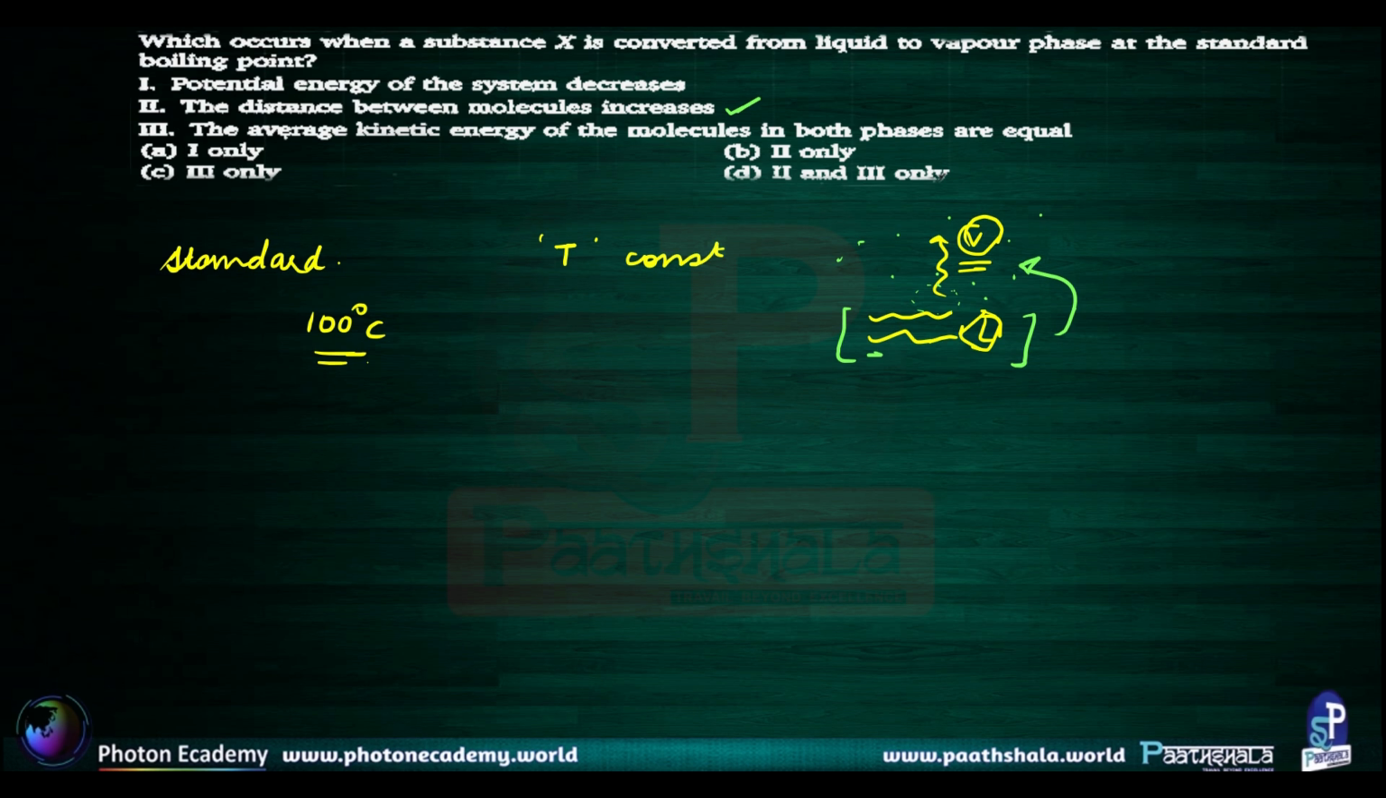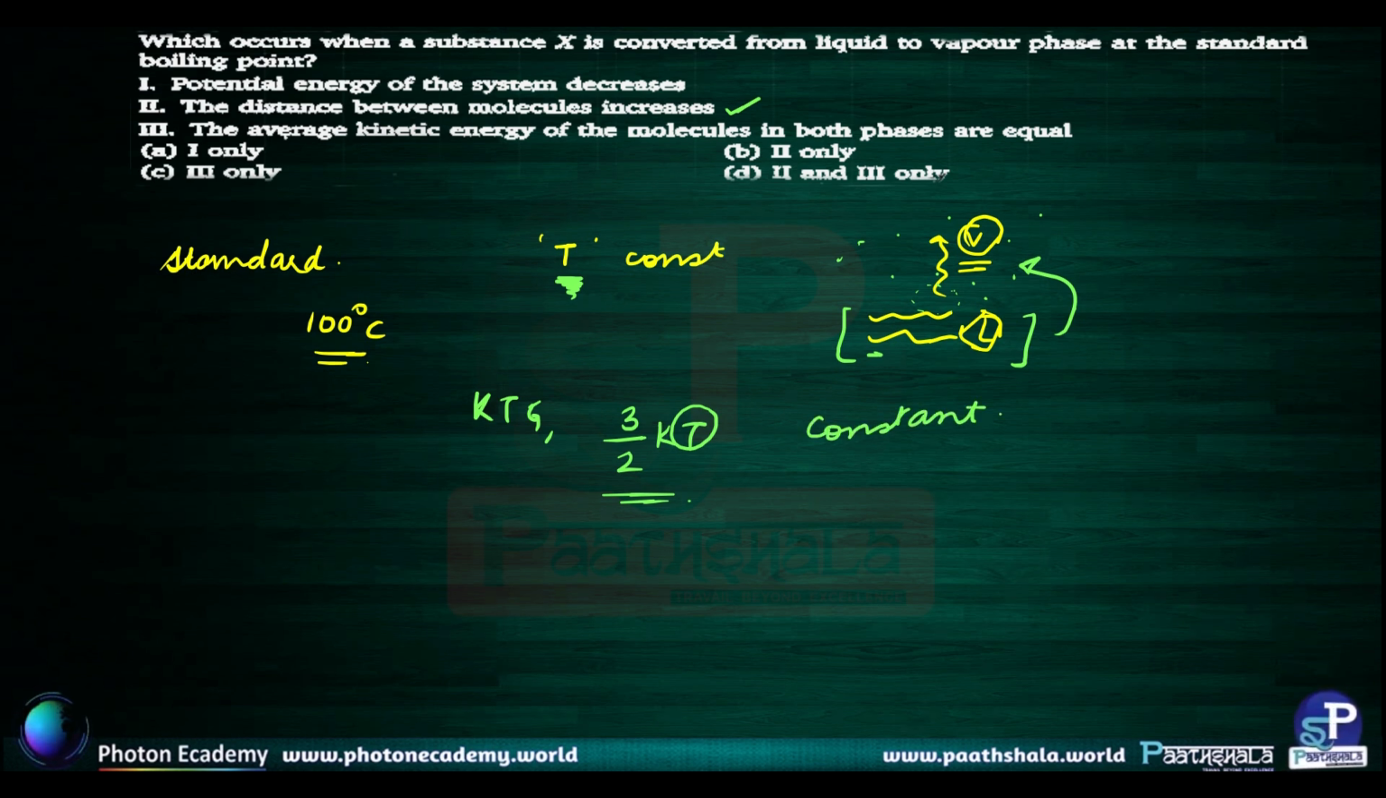The third statement is that the average kinetic energy of the molecules in both the phases are equal. Now remember, we had said that during boiling, the temperature remains constant. And according to the kinetic theory of gases, the average kinetic energy is 3/2 kT, right? So the temperature is constant, therefore the average kinetic energy has to remain a constant. Therefore, statement C is also correct because both the phases are at the same temperature, and so the kinetic energy of the molecules in both of them would be equal.